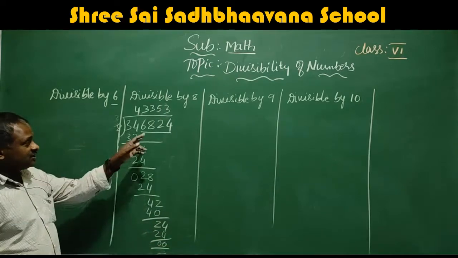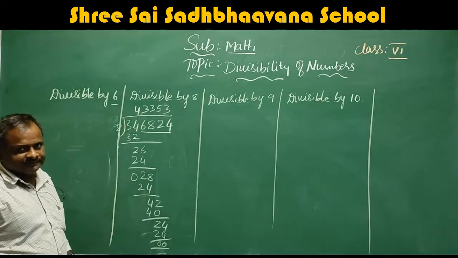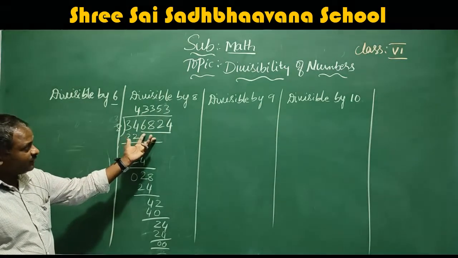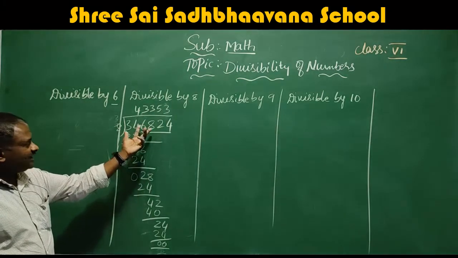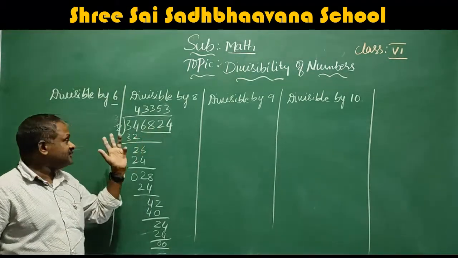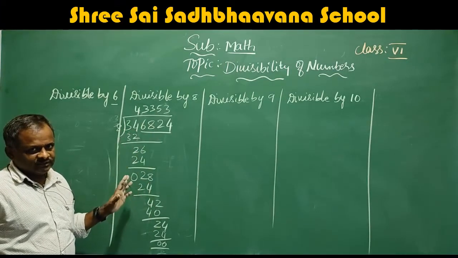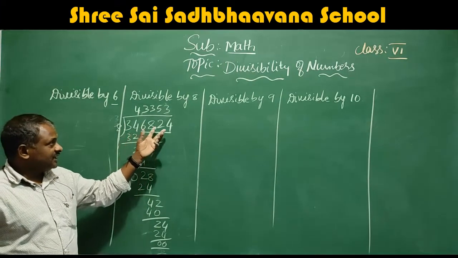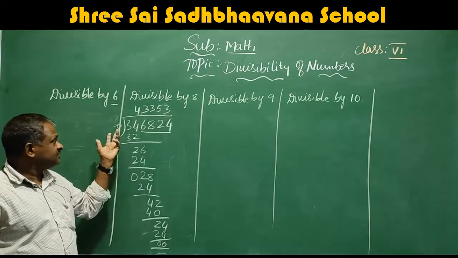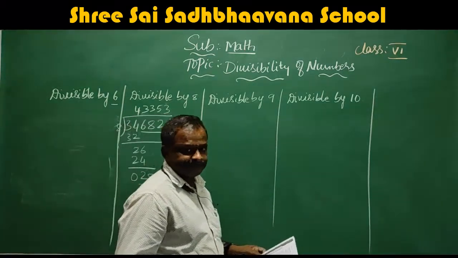If the last 3 digits are divisible by 8, then the total number is divisible by 8. If the last 4 digits are divisible by 4, then also this number is divisible. Once again I will repeat, if the last 4 digits are divisible by 4 or the last 3 digits are divisible by 8, then the total number is divisible by 8.